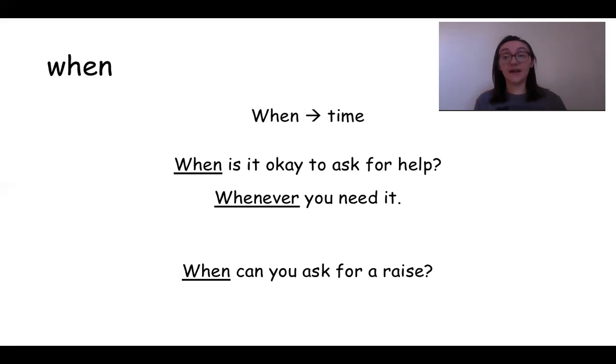And sometimes, if you've been working there a long time, you can ask your manager if it is okay to have a raise, like just talk to them about it. So when can you ask for a raise? It's up to you, right? It's not saying what time, it's saying when. At what point in your job is it okay?